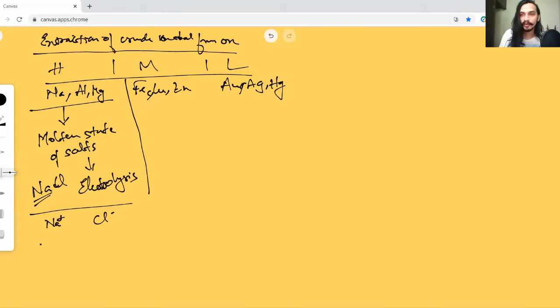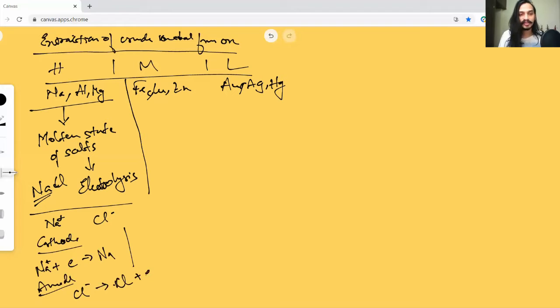At the cathode, the negative terminal, you'll have a reaction where a sodium ion will meet one electron and create your sodium metal atoms. Okay, this is one part of your process. At the anode, the chloride ion gives out its one extra electron. Since it's negative, it has extra electrons which it gives out. These extra electrons will go all the way to the other end, meet the sodium ions and create sodium atoms.